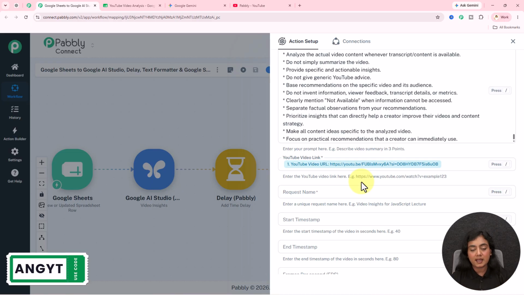And as we have done that, this data is now mapped. And as now this data is mapped, it's dynamic. Now, whenever the response of a new YouTube video URL will be captured in the previous step, that new data will be automatically updated in place of this mapped data.